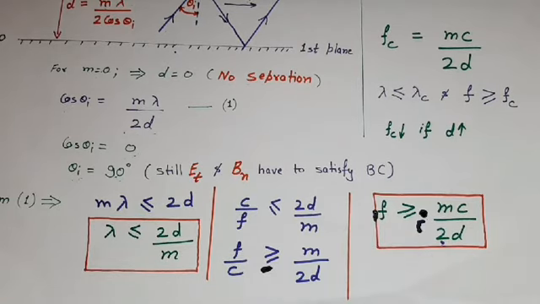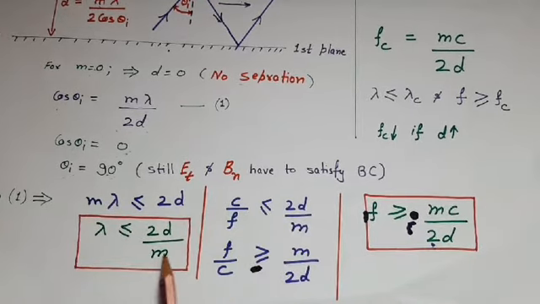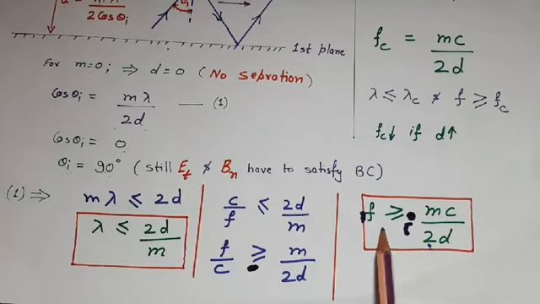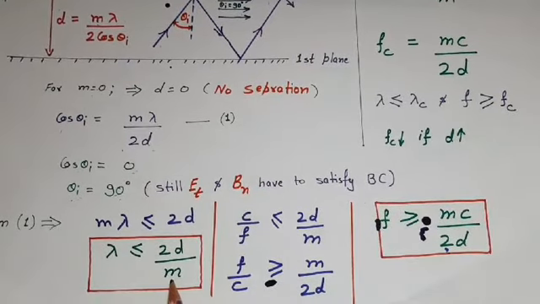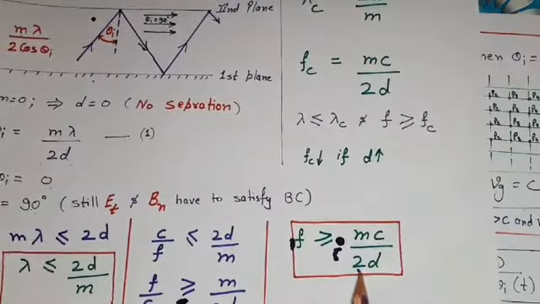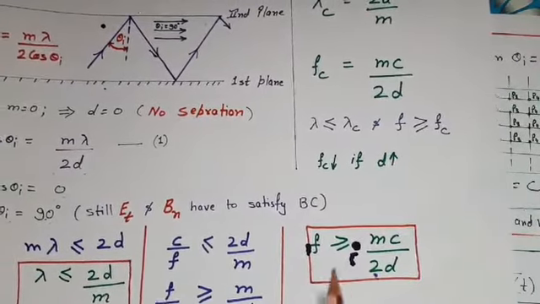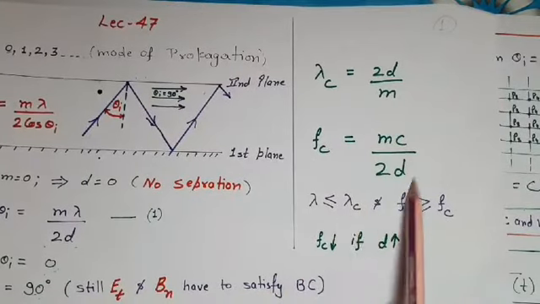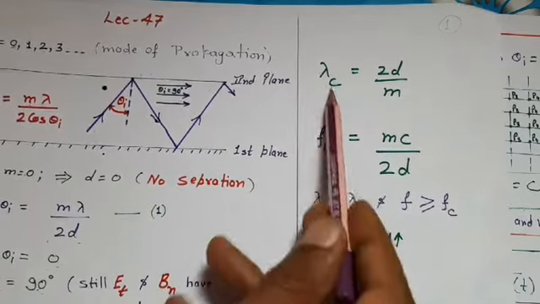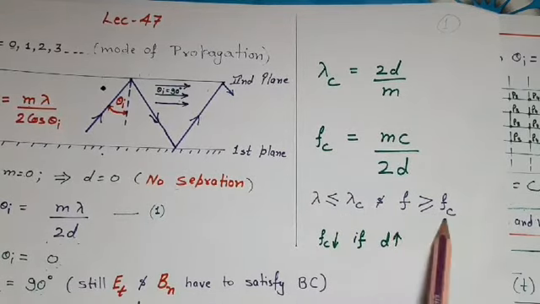So these two expressions show for a given separation and given mode, there is some restriction on wavelength or frequency of the wave. The restriction is wavelength should be less than or equal to 2d upon m, and frequency should be greater than or equal to mc upon 2d. So it shows for waveguide propagation, the wavelength of the wave should be less than a specific value and frequency should be greater than a specific value, and that specific value is known as cutoff value. So wavelength cutoff is 2d upon m and frequency cutoff is mc upon 2d. We should remember wavelength should be less than and frequency should be greater than the cutoff value.